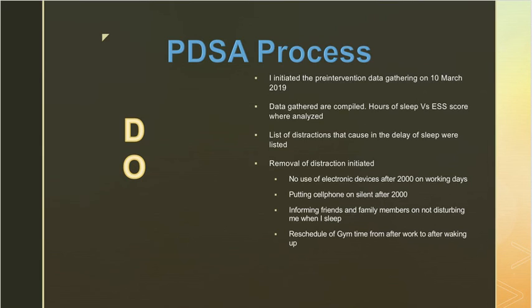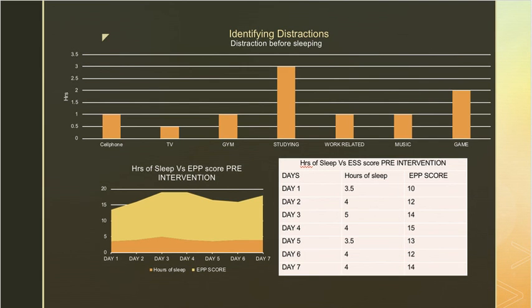In the PDSA process, in the do phase, I implemented my plan starting on March 10, 2019, and I have gathered 1 week of pre-intervention data that includes my hours of sleep, ESS score, and list of distractions. Over here, we can see the different lists of distractions that I encountered on a daily basis.